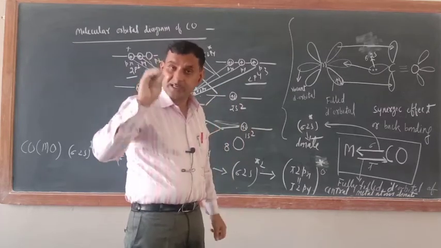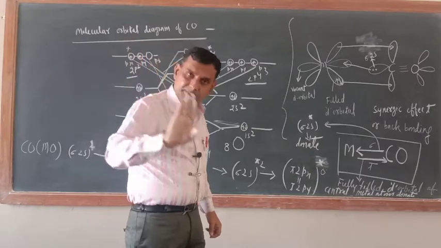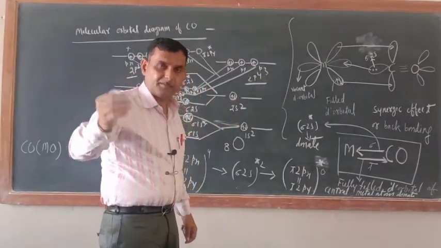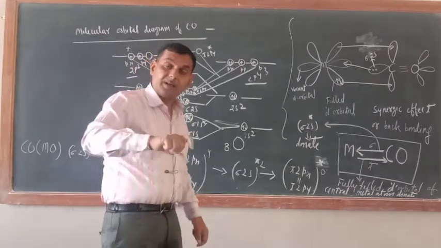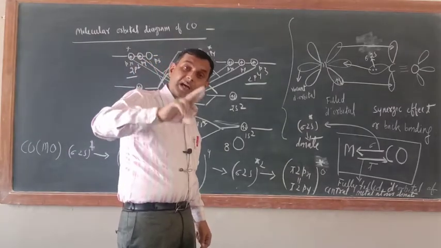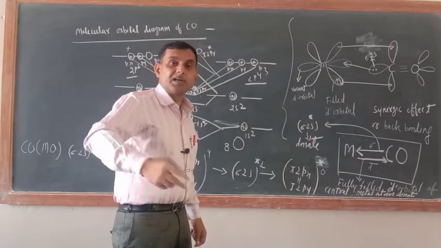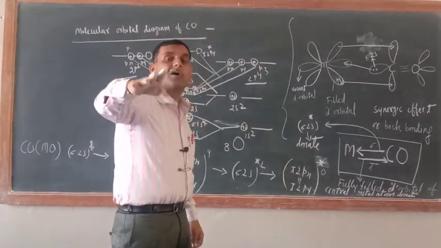So the vacant orbitals of the central metal atom receive a pair of electrons from the ligand and form the coordinate bond.